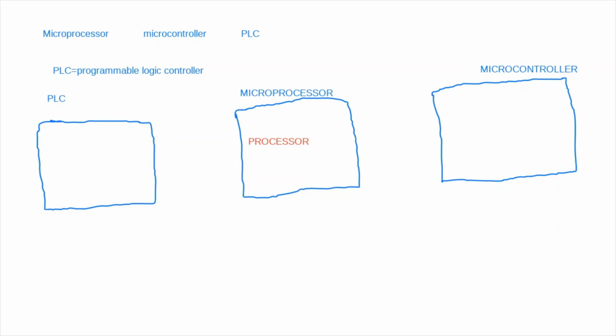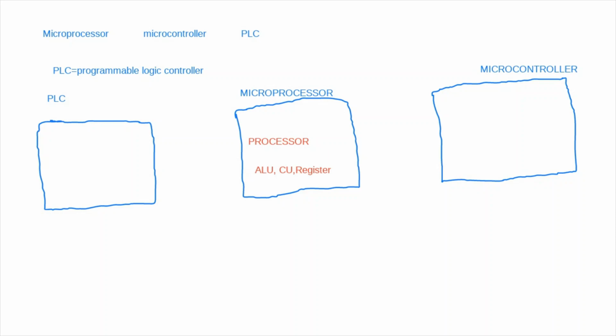Registers are basically, students, a temporary storage device which is used in the computer system. In order to complete the tasks which are being performed on the computer, the registers help as a temporary storage device. So registers are the temporary storage device which we use in the computer in order to perform a particular task. So these three things are needed in the processor.